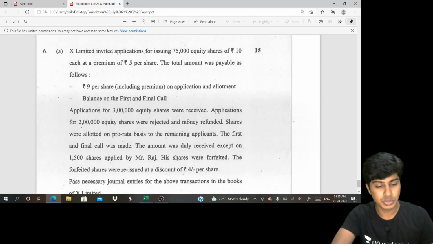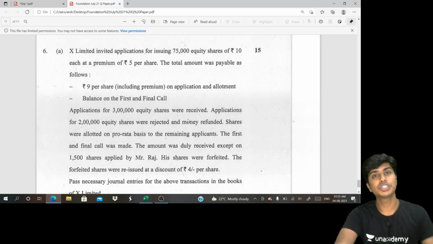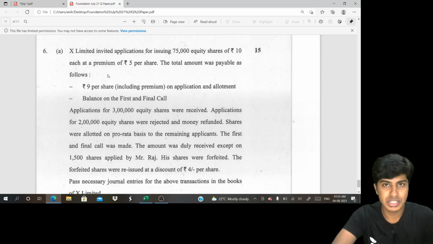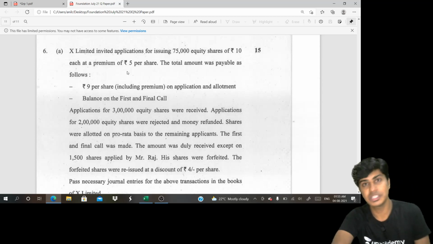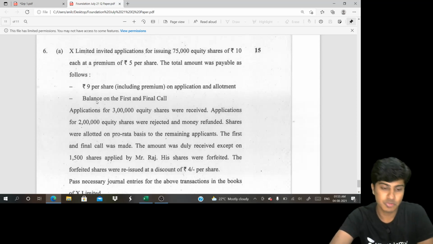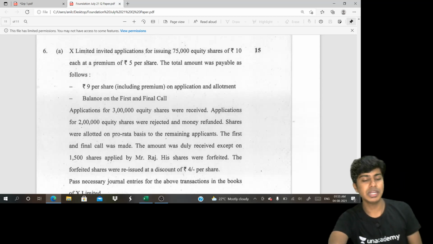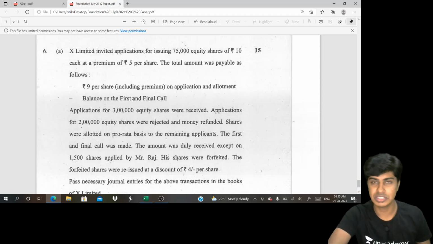Let's go to the last question, the sixth one. This was a question on company accounts, issue of shares. So they invited 75,000 applications of rupees 10 each at 5 rupees premium. So issue price is 15. The amount was payable as follows: 9 rupees per share, that is including premium of 5. So 4 rupees towards nominal value, 5 rupees towards premium on application and allotment. So on first and final call will be 10 minus 4, 6 rupees.